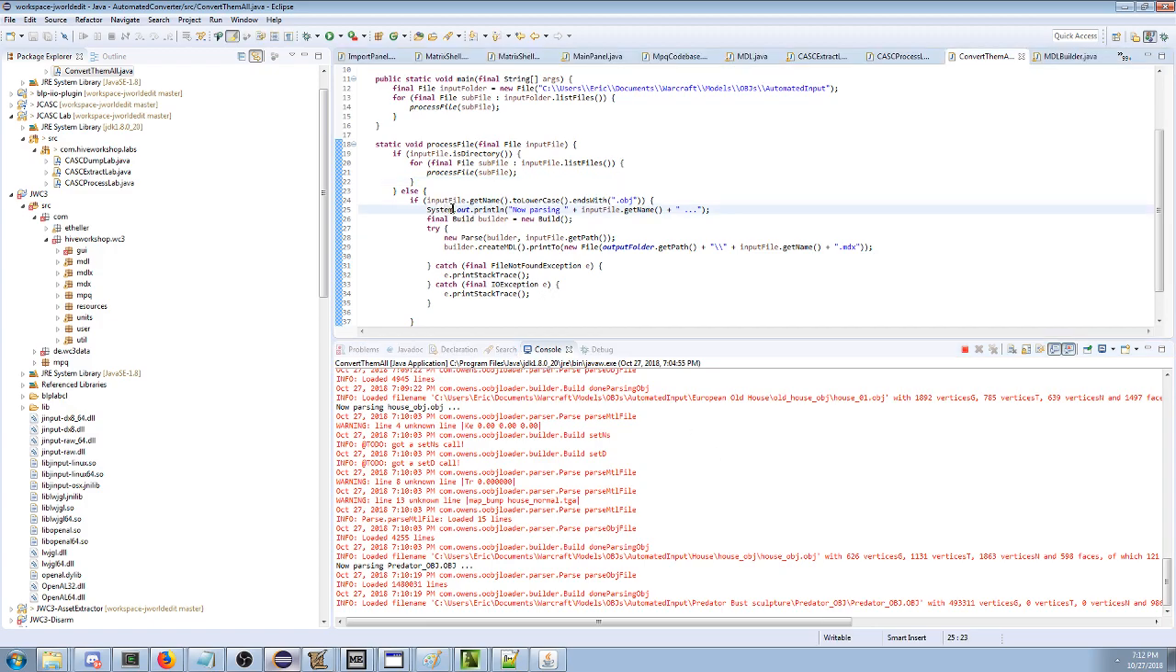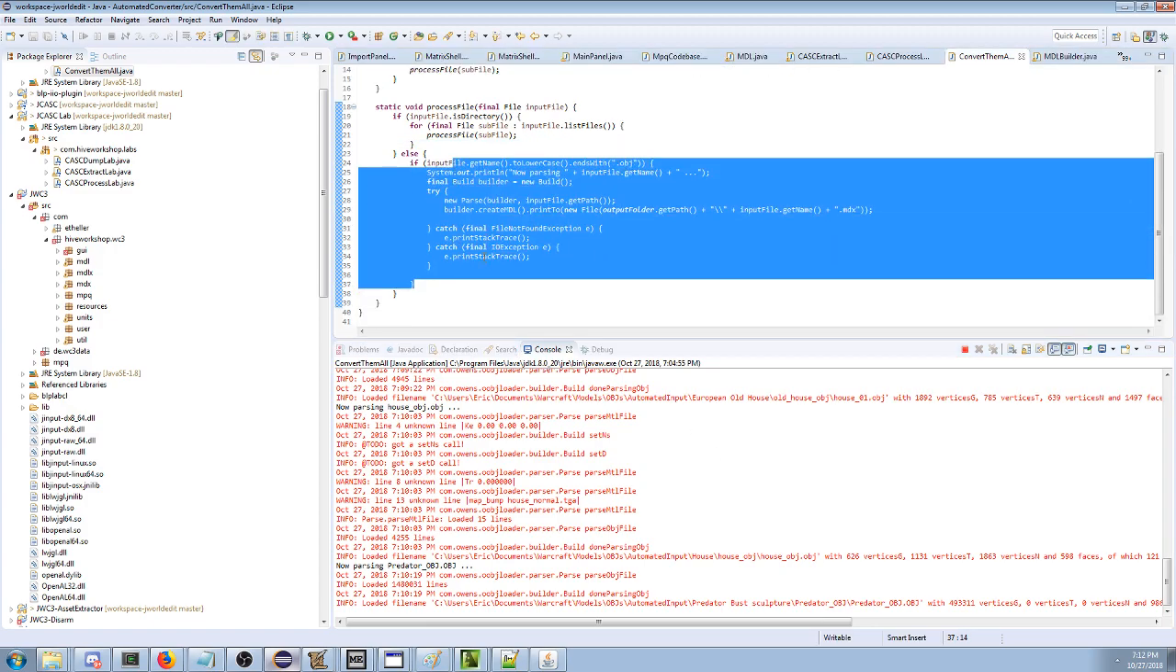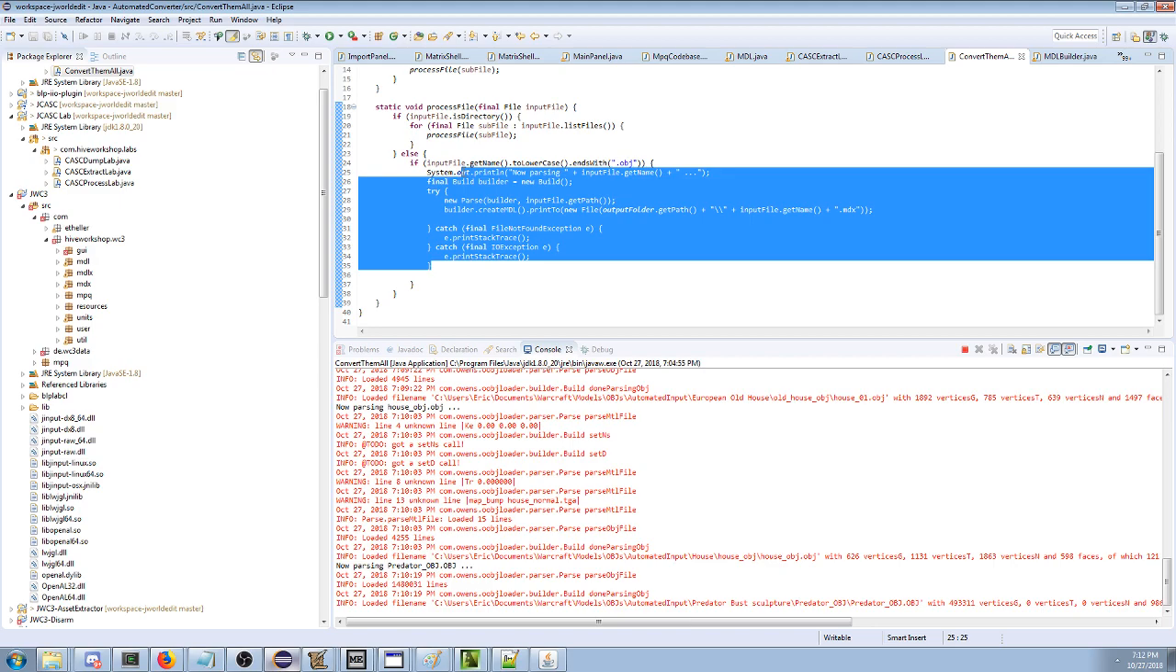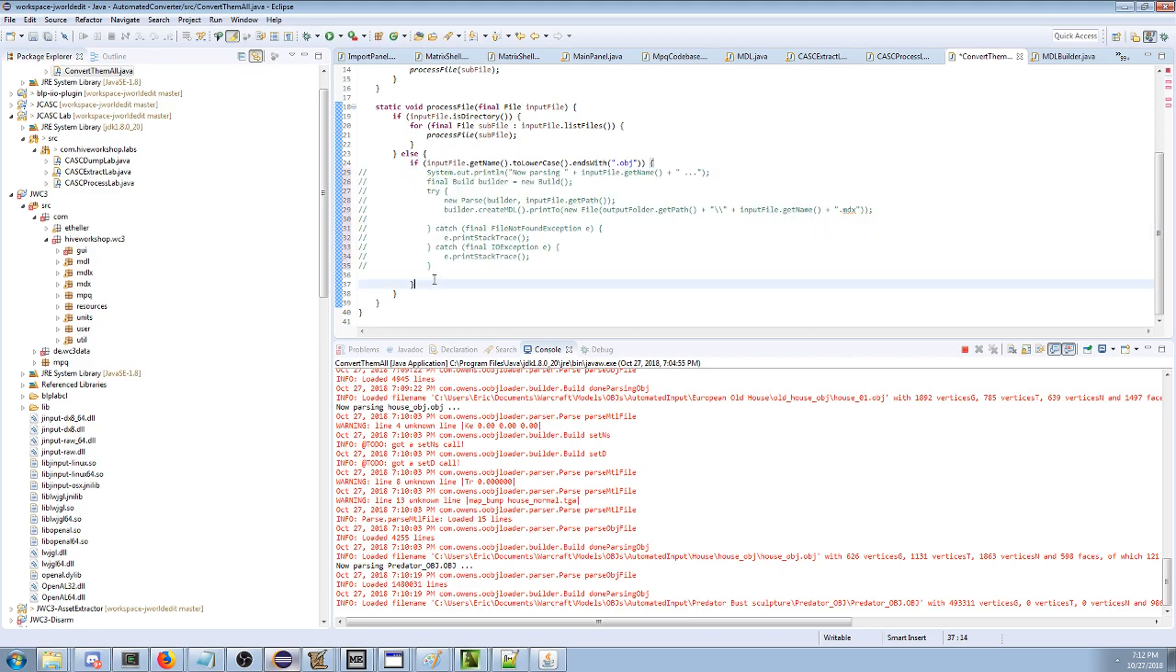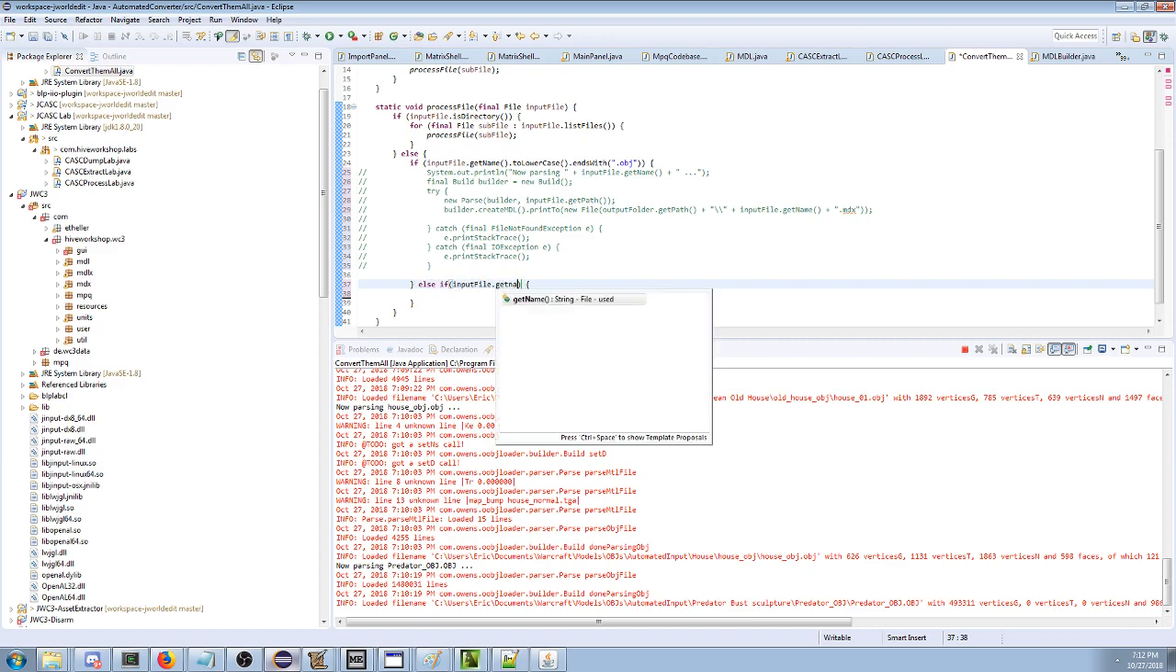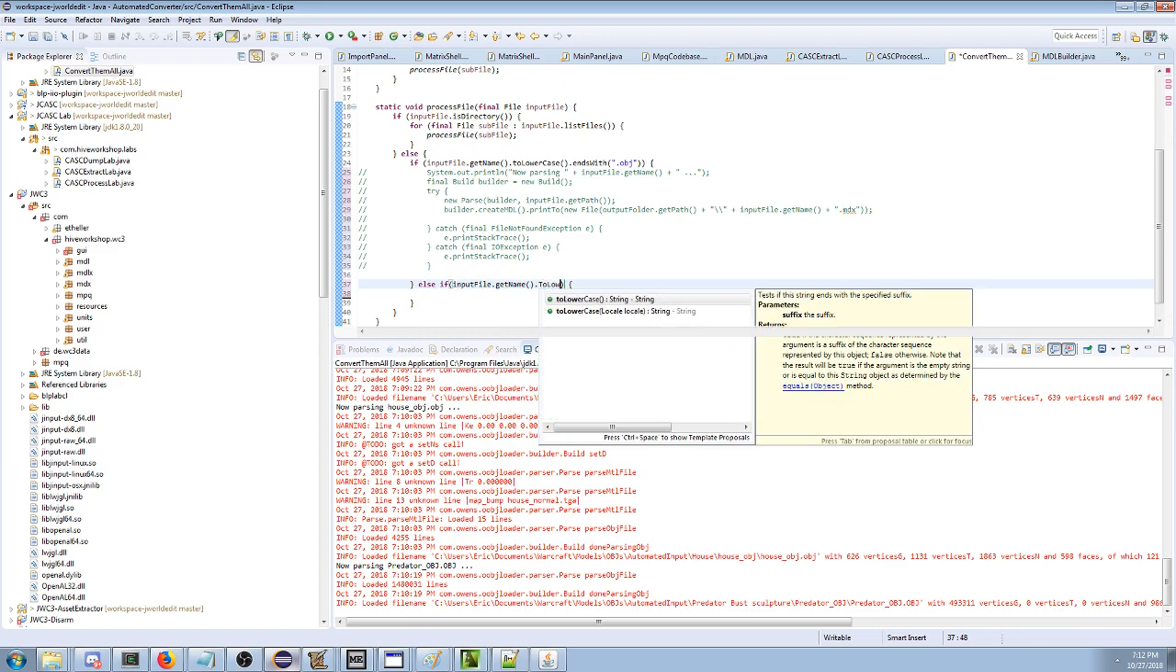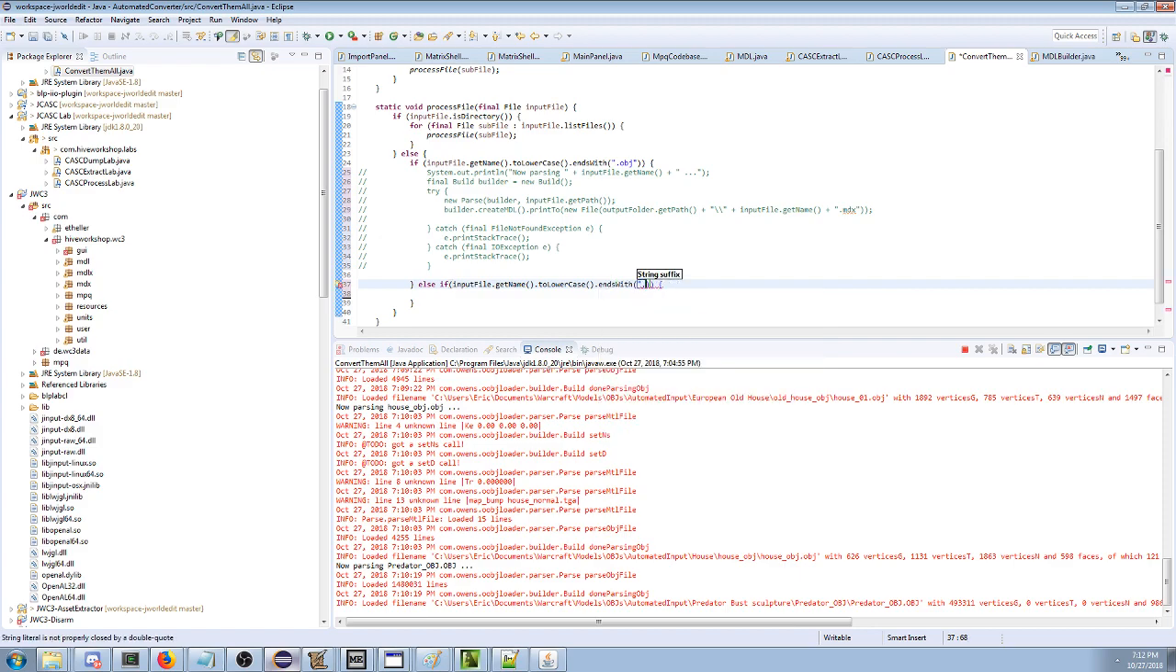I'm going to teach you something else, magic. If you go in here and you put in control slash, that is a comment. It makes that code not get read. Now it's just text, so it'll be ignored by the program. So what I'm going to do is else if input file get name and to lowercase. We'll do that again, so we don't care about case. If the name ends up equaling .blp, because the first time I ran this program, it generated BLPs, right?